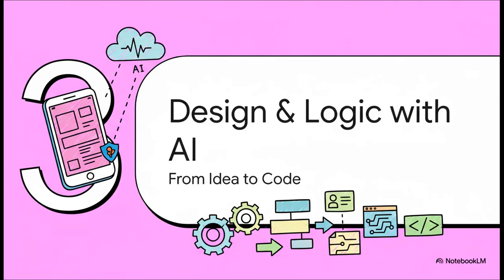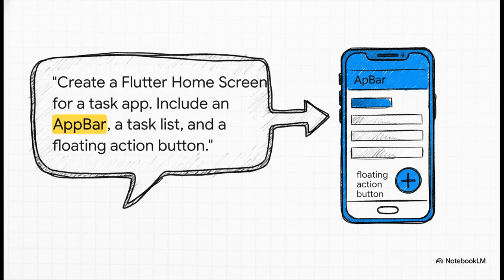All right, this is where the magic happens. Let's see how these prompts actually build a real app, from the visuals all the way down to the code that makes it work. Okay, look at this. This is an absolute game changer, especially if you're new to Flutter. You can just describe the screen you want in plain English. You're not wrestling with the widget tree from scratch. You just say what you want, an app bar, a list, a button, and boom, the AI gives you a beautiful, responsive layout to start with. Seriously, it's the end of staring at an empty file.